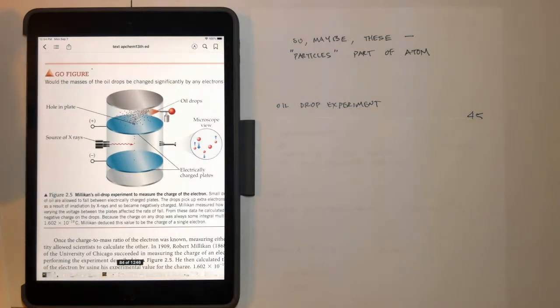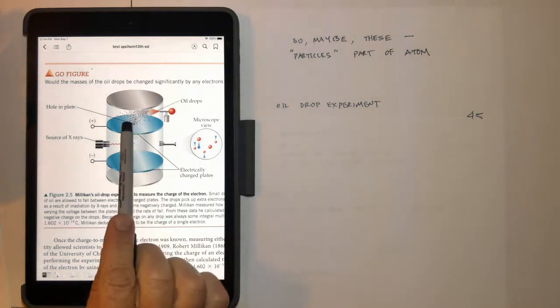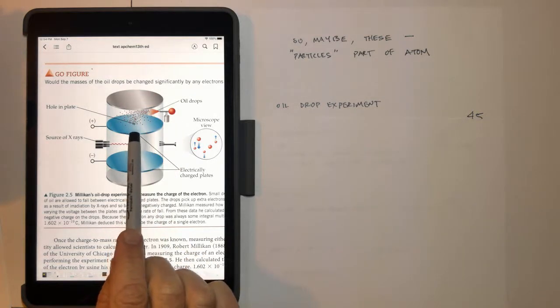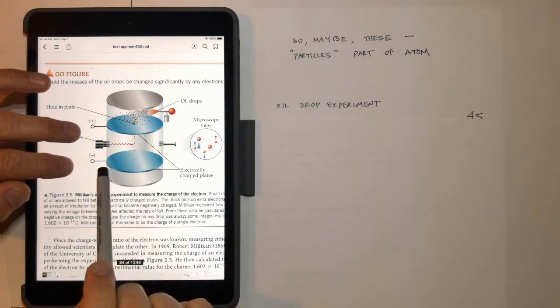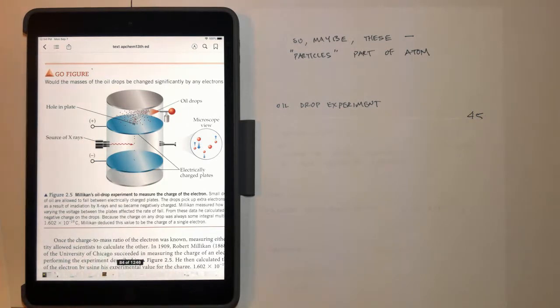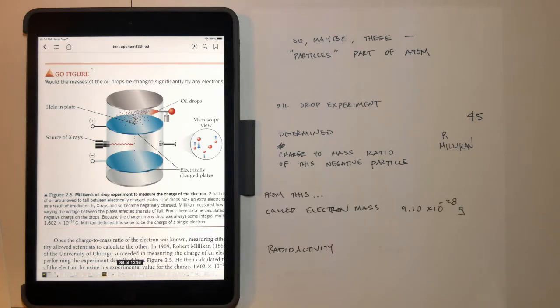And so he did what was called the oil drop experiment, and he took drops of oil and then dropped them through this field of electricity. You can see the plus and the minus right here. He scanned them with a source of X-rays, which he sort of knew what they were at that time. And through that, he determined the charge to mass ratio of this negative particle. From this, he was able to derive that there was a mass to this negatively charged thing that he called an electron.